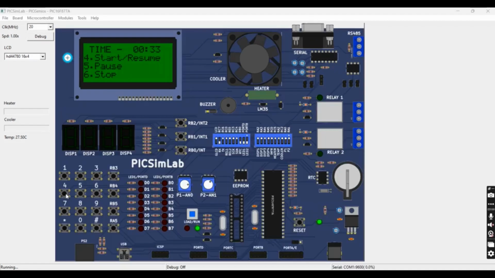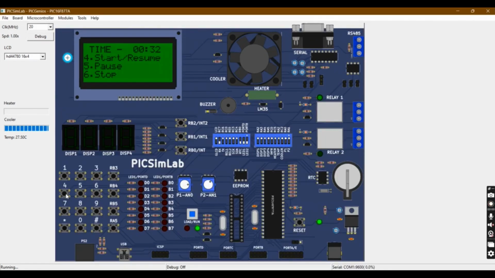We have entered the start mode, that is key 4. I said earlier that the start mode is a default 30 seconds. As you can see, the timer has started running and the fan has also started running, which indicates the microwave oven is working. Here is key 4 to increase the timer by 20 seconds. You can see that the time is increased by 20 seconds.